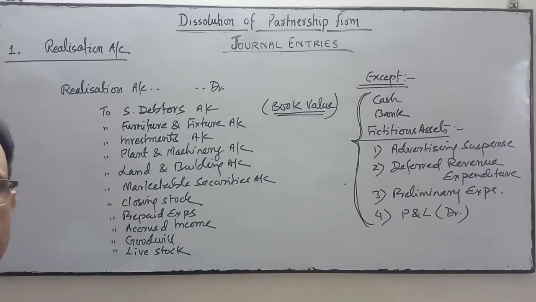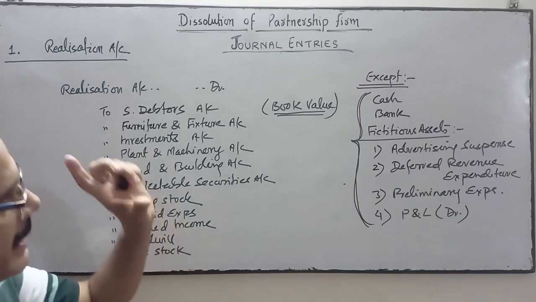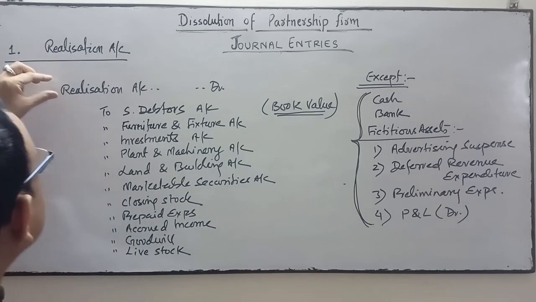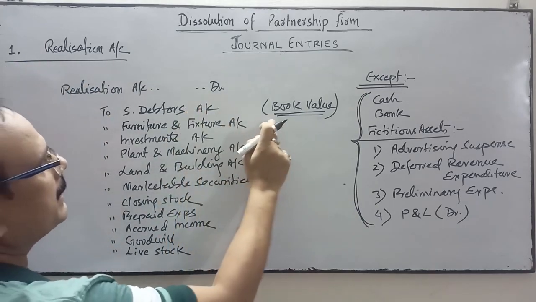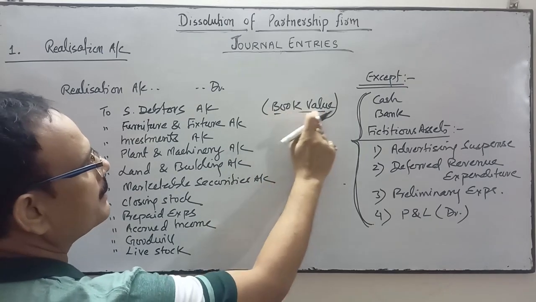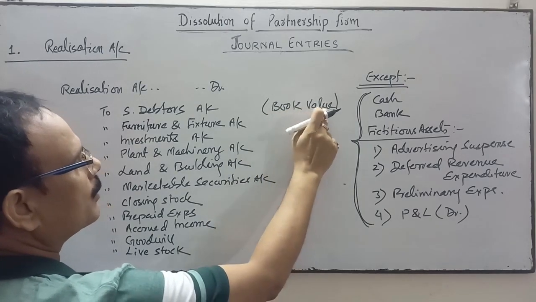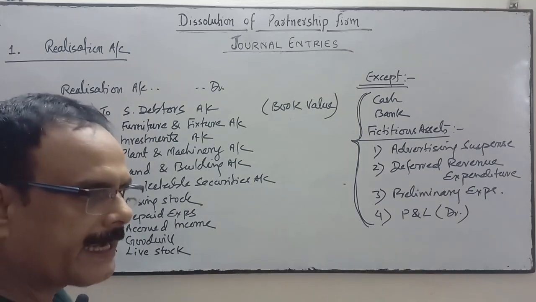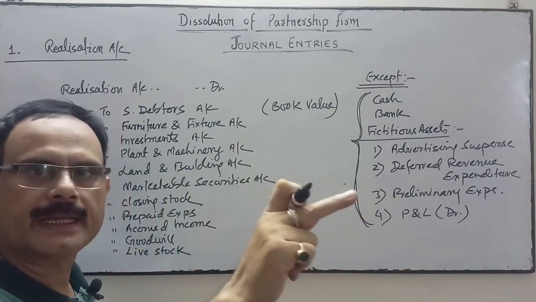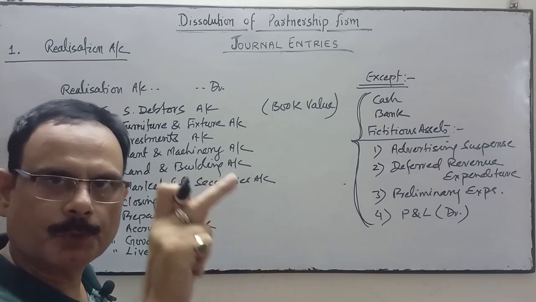The ledger of those assets will be closed, except those which we will not transfer to the debit side of realization account. At which value? At their book value. I have already told you what book value is. The value which is shown or reflected in the asset side of the balance sheet is called the book value.